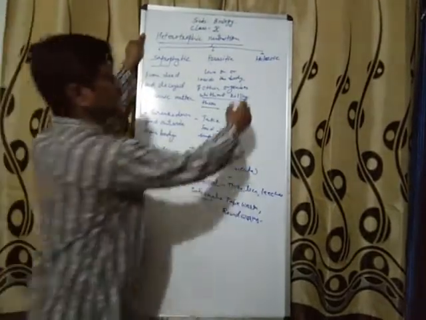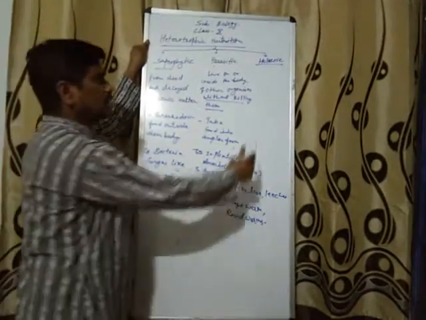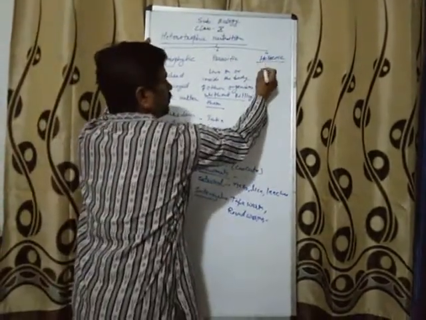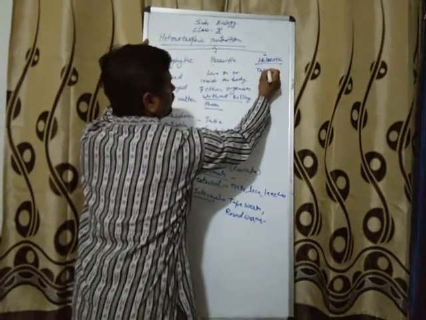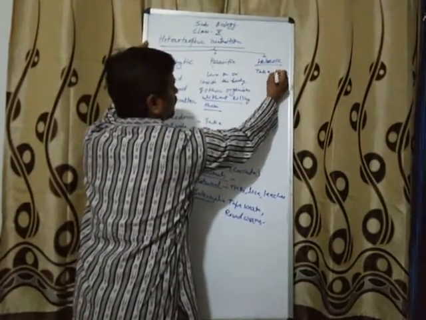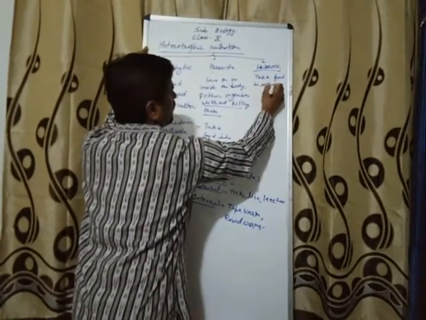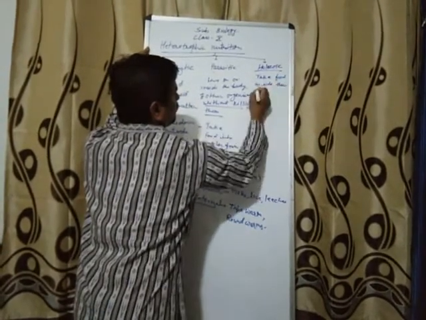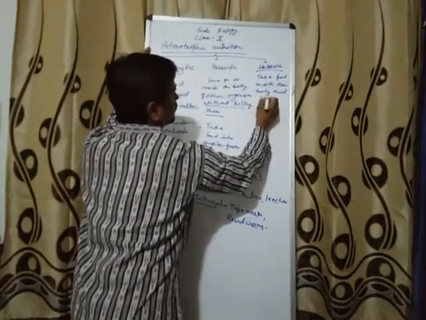Now holozoic. In the holozoic nutrition, these organisms take food inside their body and digest.